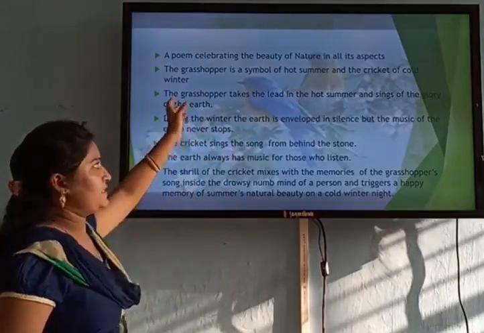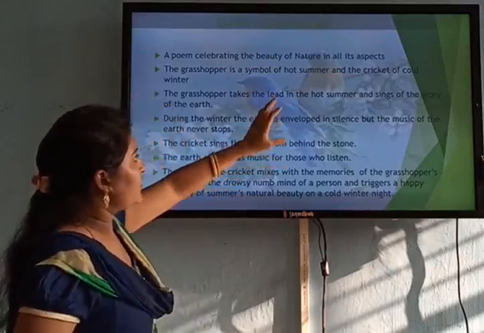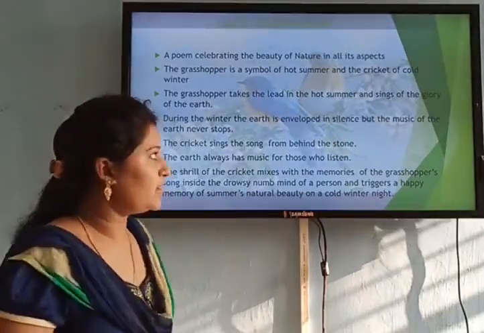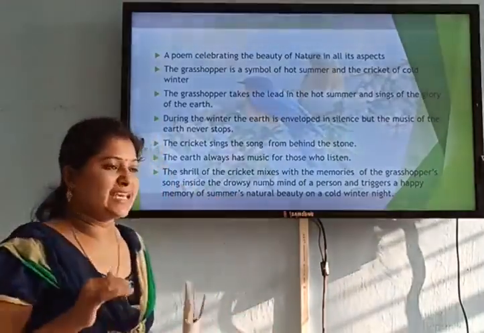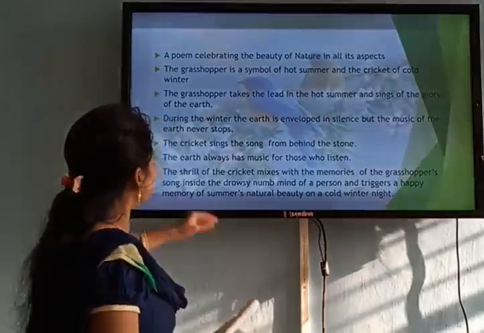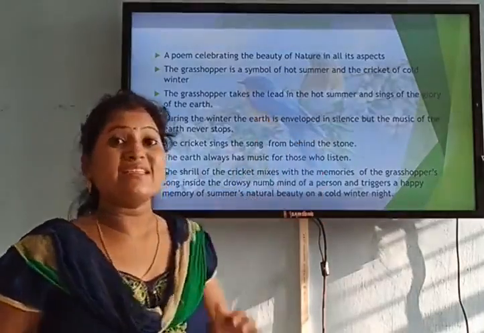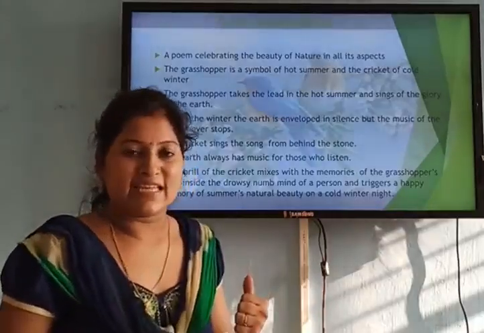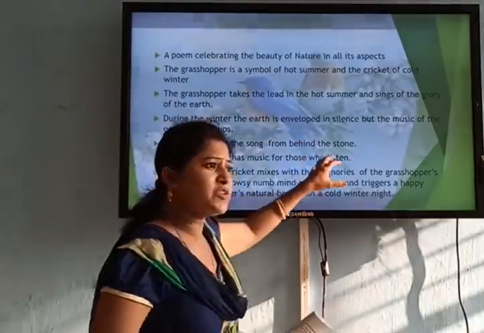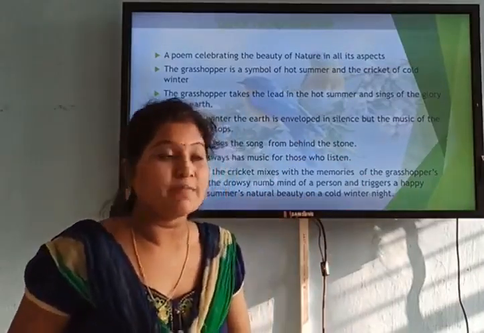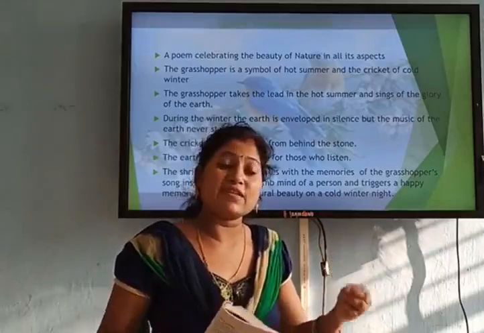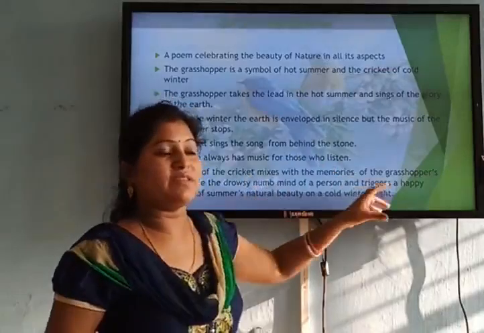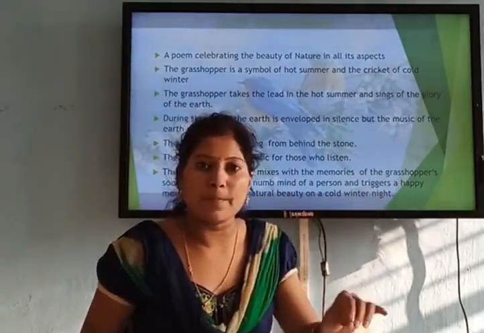What is grasshopper? It is the symbol of the summer season, and the cricket is a symbol of the cold winter season. Grasshopper takes the lead during the hot summer when all the birds are taking shelter under the shade of the tree. Who is taking the lead? The grasshopper is taking the lead. You see, the grasshopper and the cricket, even in the extreme weather, they are leading. They are in the front. And so the grasshopper and cricket, you can say, are the symbol of hope also. So nature wants to show you that however adverse the climate is, the music is never dead. So they both, these two creatures, are a symbol of hope as well.